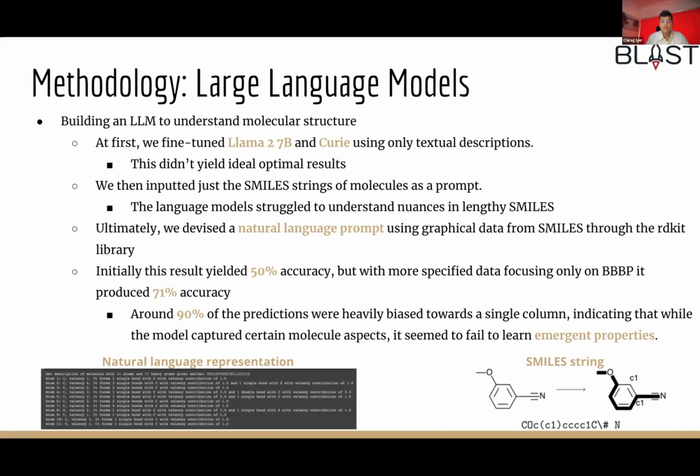To overcome this, we formulated a natural language prompt using graphical data from SMILES. This involved leveraging the RDKit library to extract meaningful insights from the graphical representation. The results were pretty intriguing. Initially, our accuracy rested at 50%, which is not particularly impressive. However, as we honed in on more specific data, focusing solely on blood-brain barrier permeability, the accuracy surged to 71%.